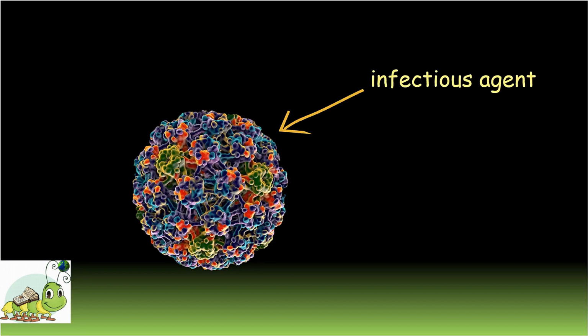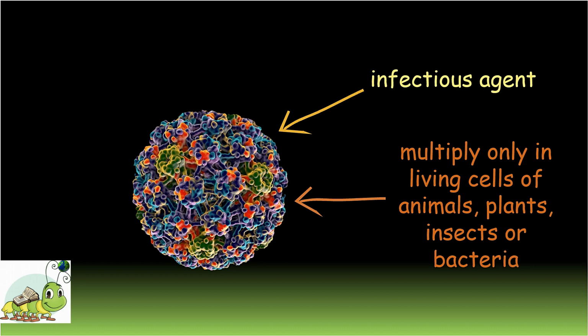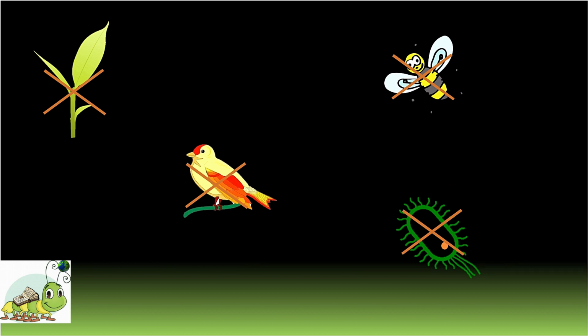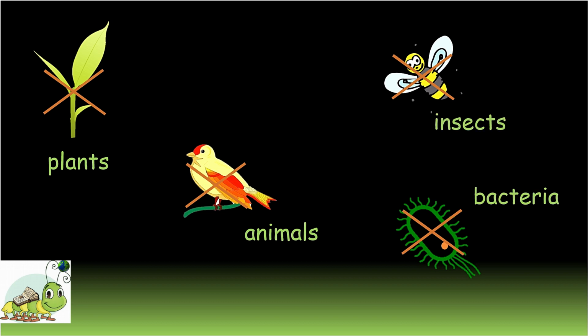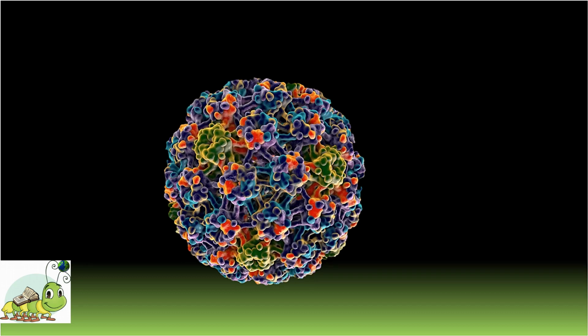A virus is an infectious agent of small size and simple composition that can multiply only in living cells of animals, plants, insects or bacteria. The name is from a Latin word meaning slimy liquid or poison. Viruses occupy a special taxonomic position. They are not plants, animals or prokaryotic bacteria. Prokaryotic bacteria means single-cell organisms without defined nuclei. Viruses are generally placed in their own kingdom.